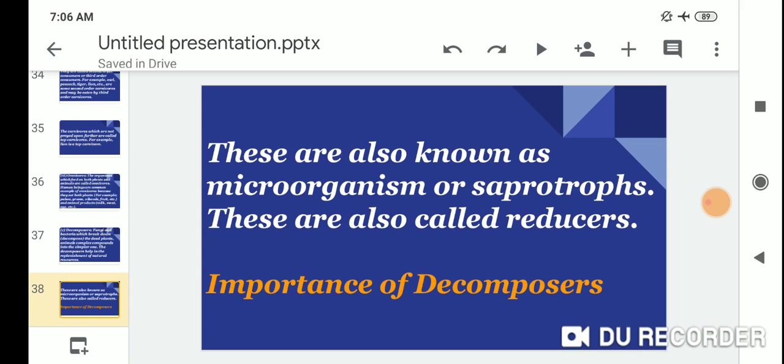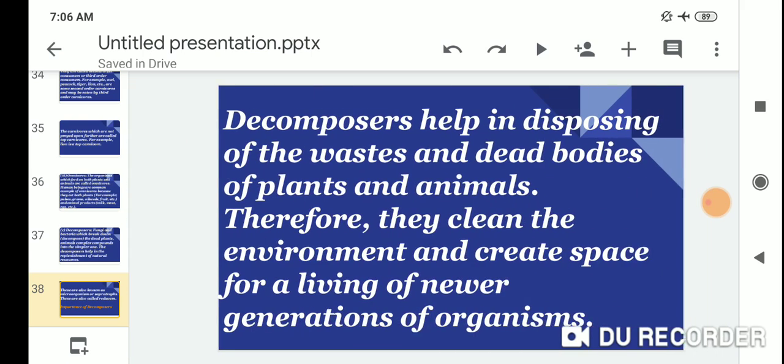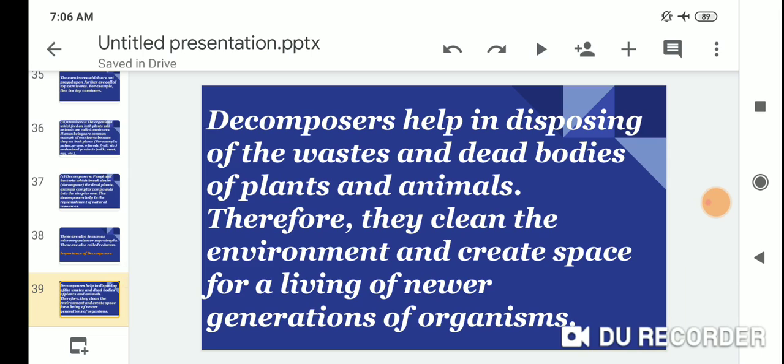The importance of decomposers. Decomposers help in the disposal of wastes and the dead bodies of plants and animals. Therefore, they clean the environment and create space for the living and germination of new organisms.